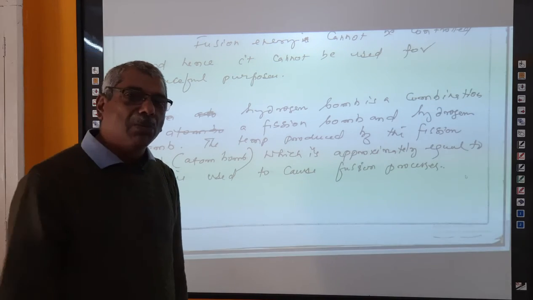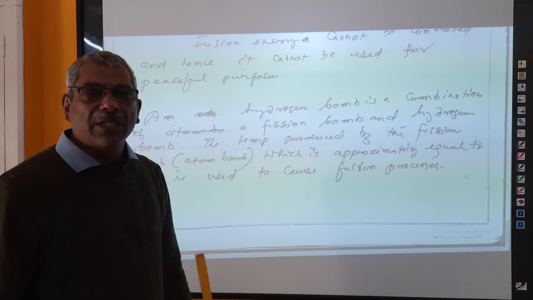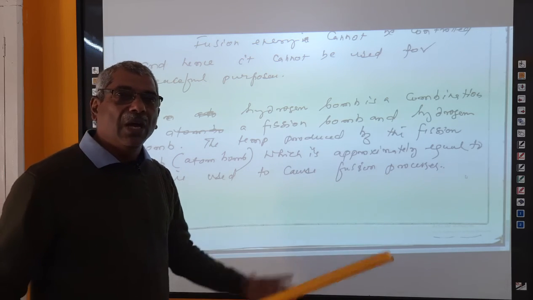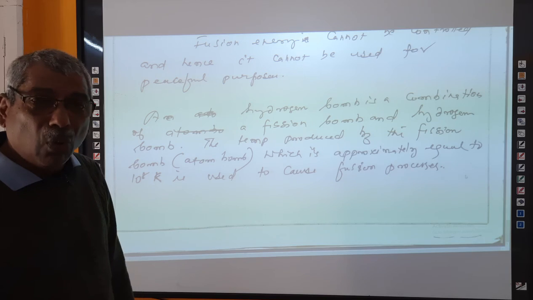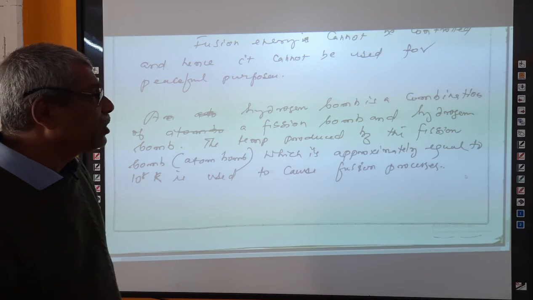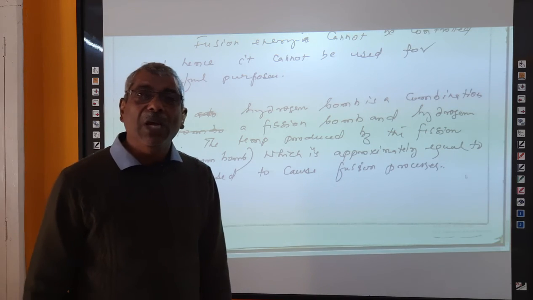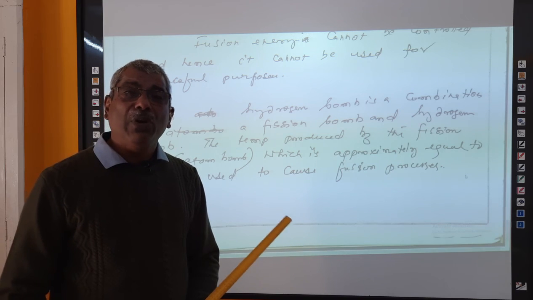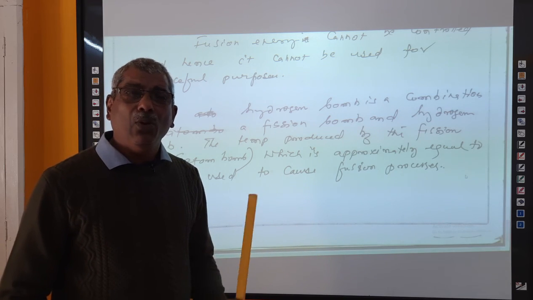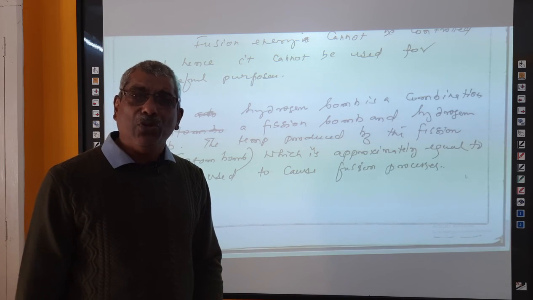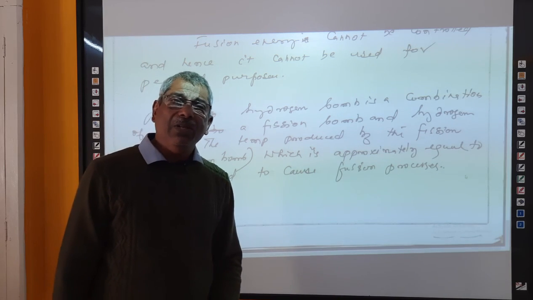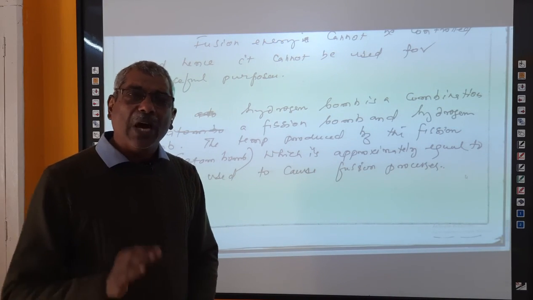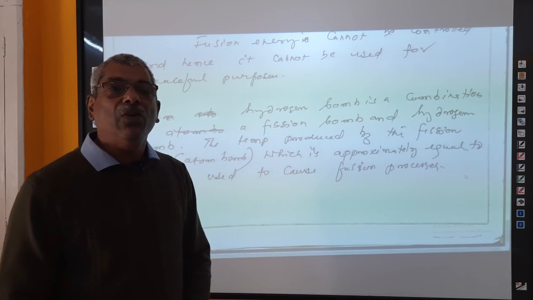As the material contains a large number of atoms, every fusion reaction creates about 21.6 mega electron volts of energy, so a very large amount of energy is produced. As the energy produced is so high, no apparatus can hold it, therefore we have no fusion reactors. No country in the world has been able to produce fusion reactors so far. That is why fusion bombs, meaning hydrogen bombs, are till now used for destructive purposes.